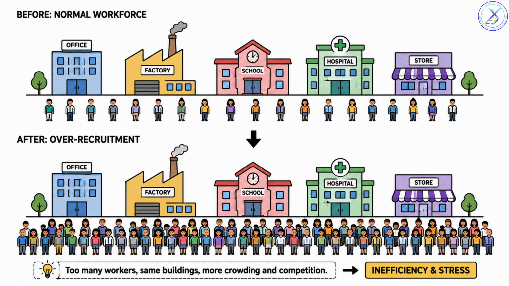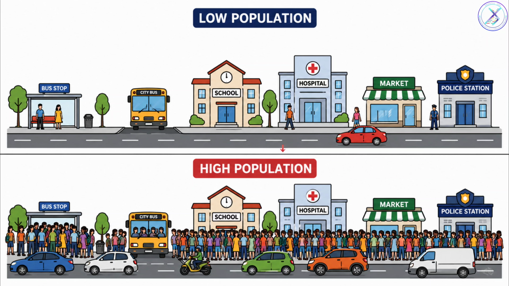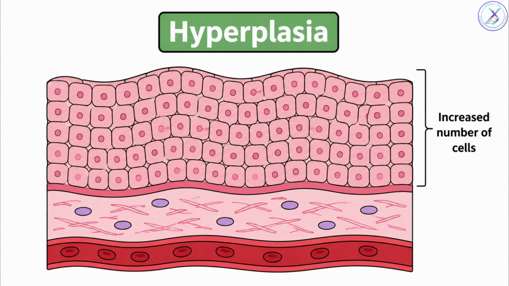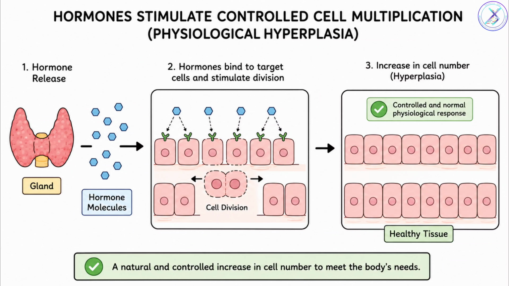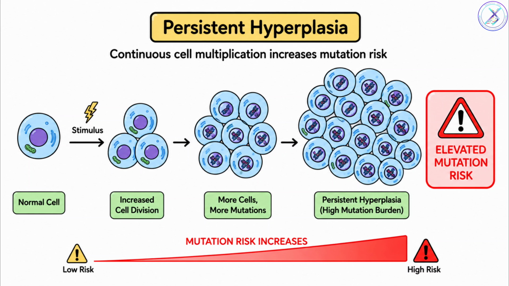Now imagine the city hires more workers. The buildings remain the same size, but the population increases. That is hyperplasia. Cells increase in number. This can be completely normal, like during wound healing or hormonal stimulation. However, persistent hyperplasia may increase the chance of mutations.